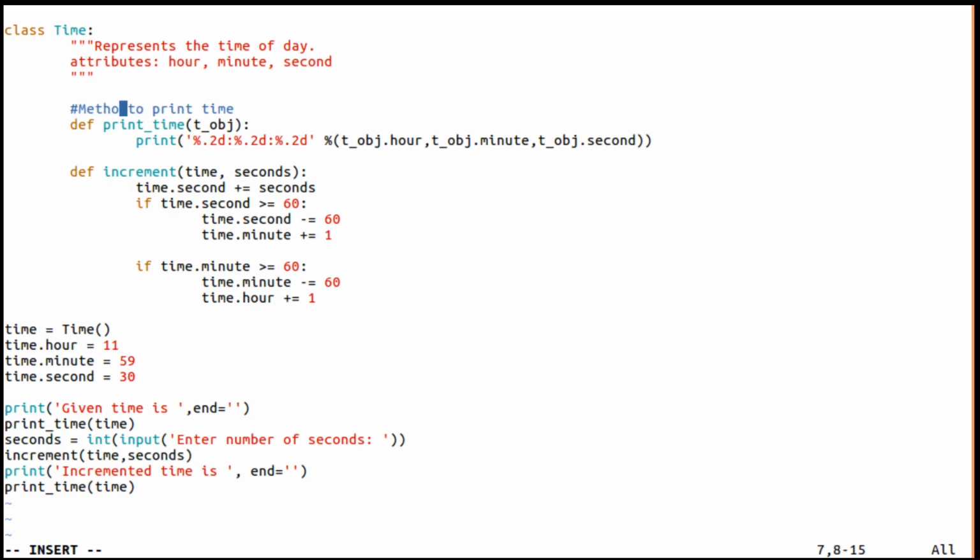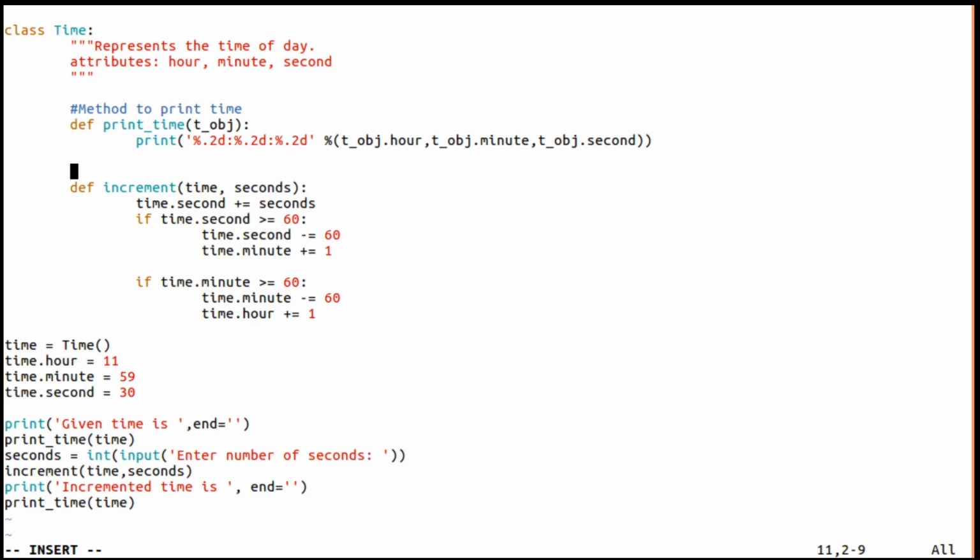It's a method to print time, and this is a method to add seconds to time, that is, increment the time by a number of seconds. Now if we want to use these methods, it is simple.